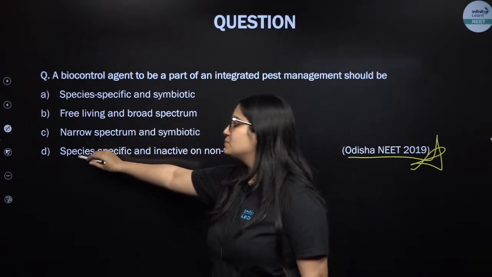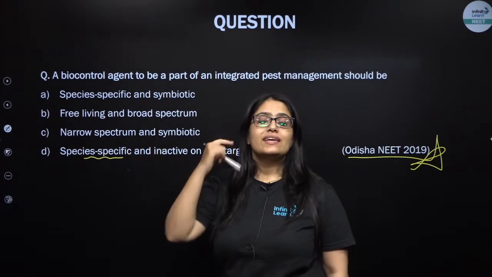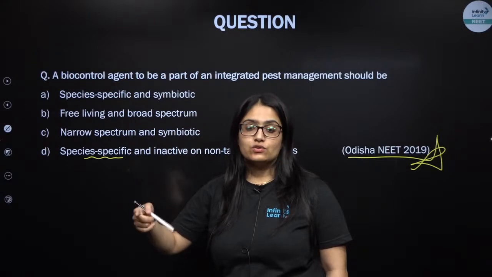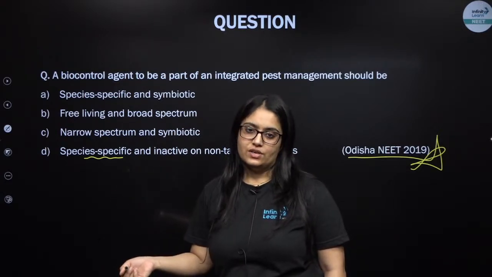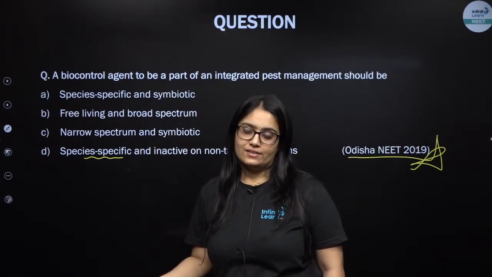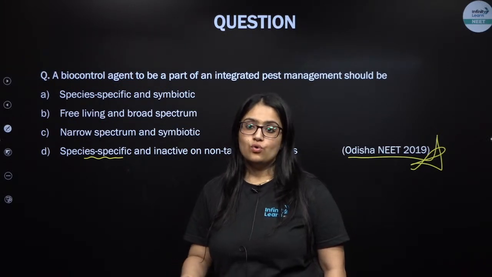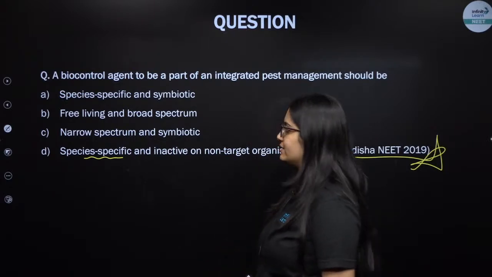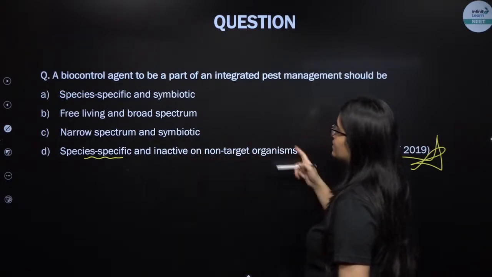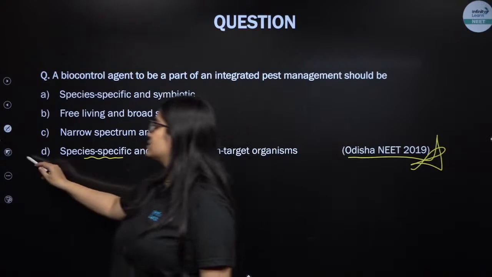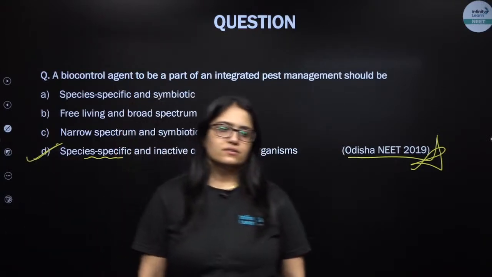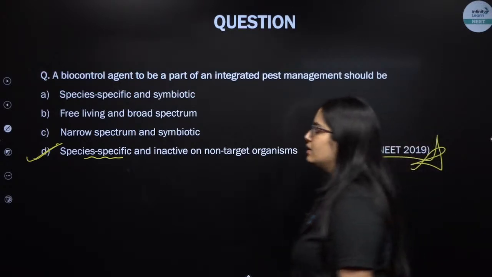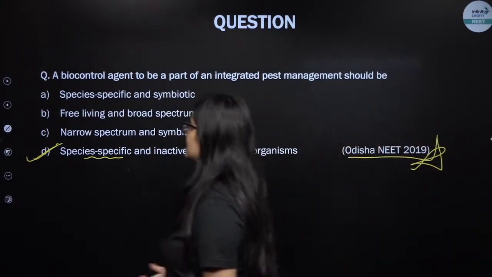Biocontrol agent should be species specific. It should kill or target only the pest or the pathogen that is supposed to be targeted. Not any other microorganism should be killed in order to maintain the biodiversity of that particular area. Excellent. Species specific and inactive on non-target organisms. This is the most desirable characteristic in a biocontrol agent to be used to treat a biodiversity or ecologically sensitive